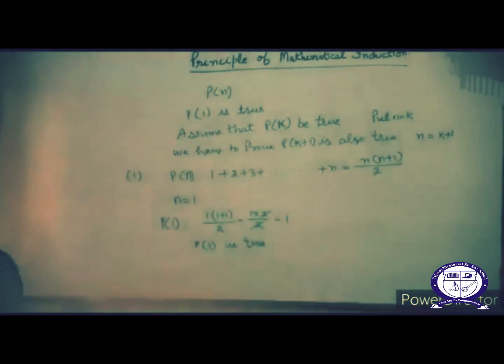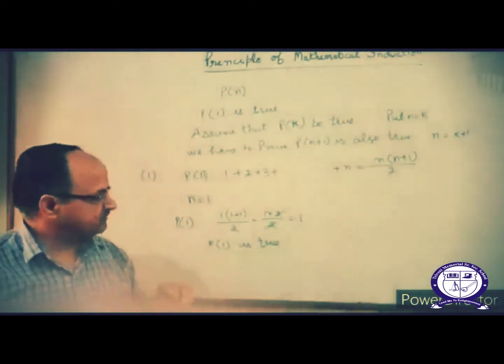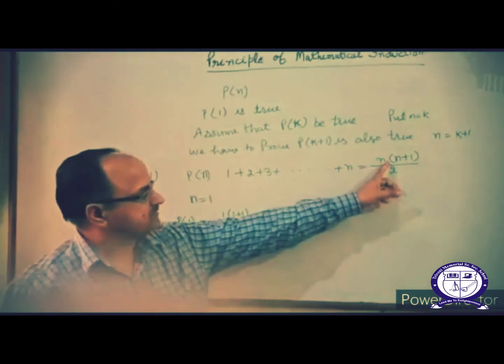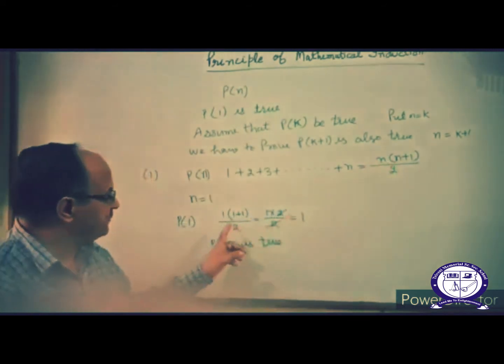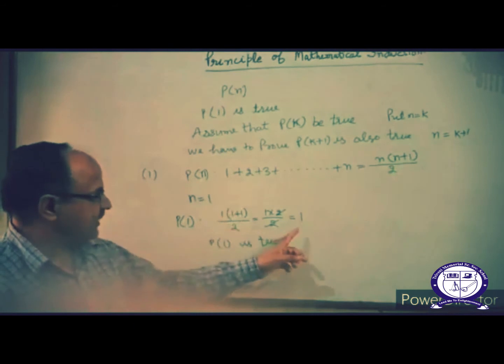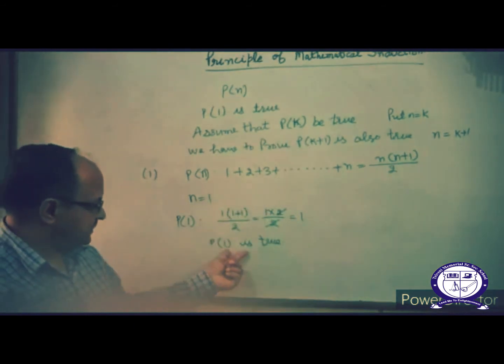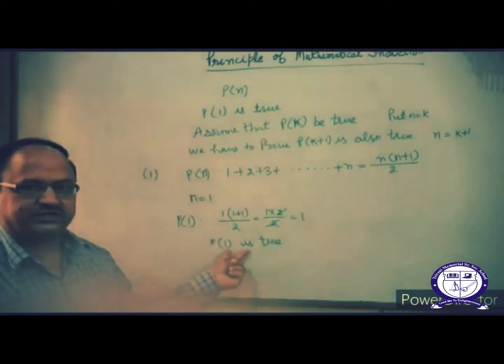Clear? First step clear? Again I repeat, put n is equal to 1 in the right hand side. After solving you get 1. It means the first term. If the first term comes, then you can say P of 1 is true.